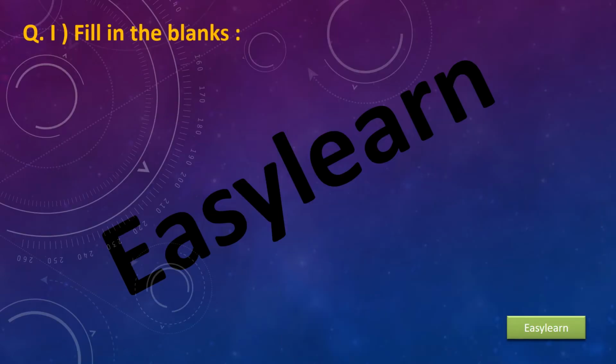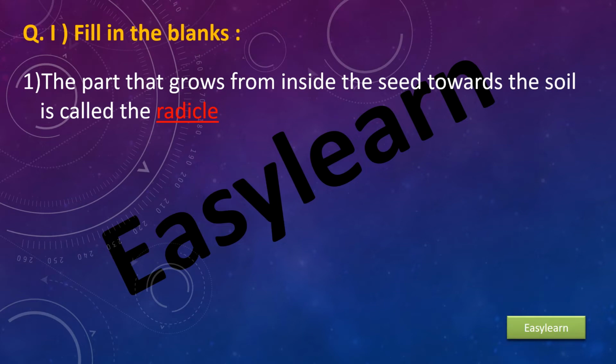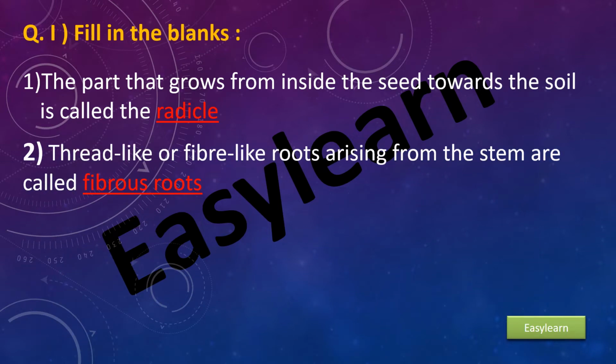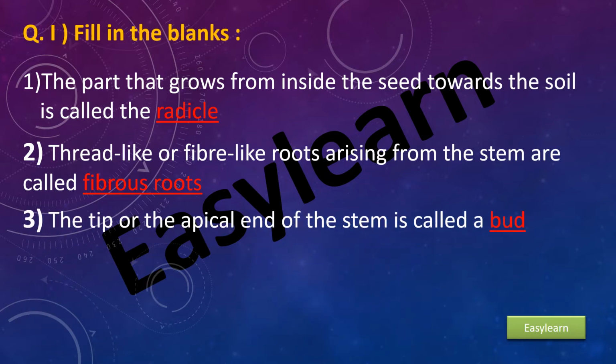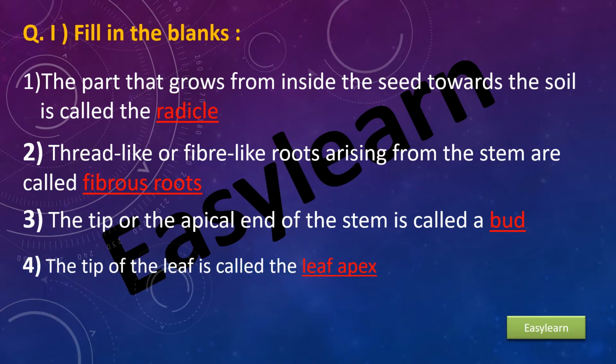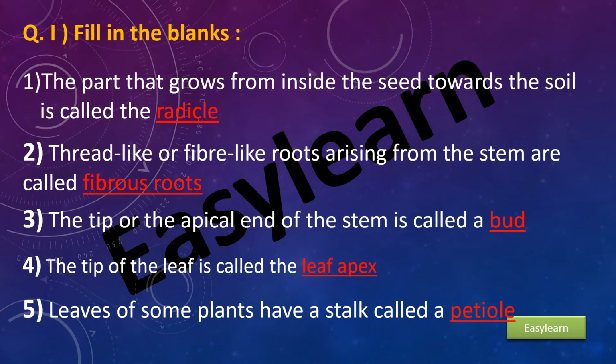Question 1, fill in the blanks. First, the part that grows from inside the seed towards the soil is called the radicle. Second, thread-like or fiber-like roots arising from the stem are called fibrous roots. Third, the tip or the apical end of the stem is called a bud. Fourth, the tip of the leaf is called the leaf apex. Fifth, leaves of some plants have a stalk called a petiole.